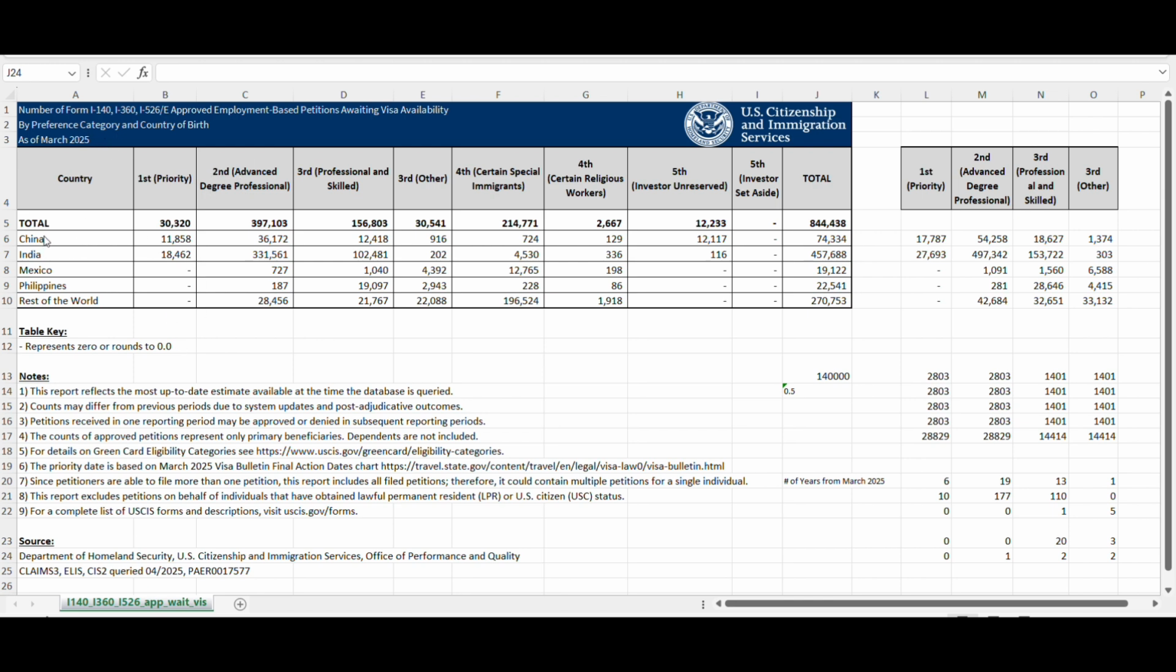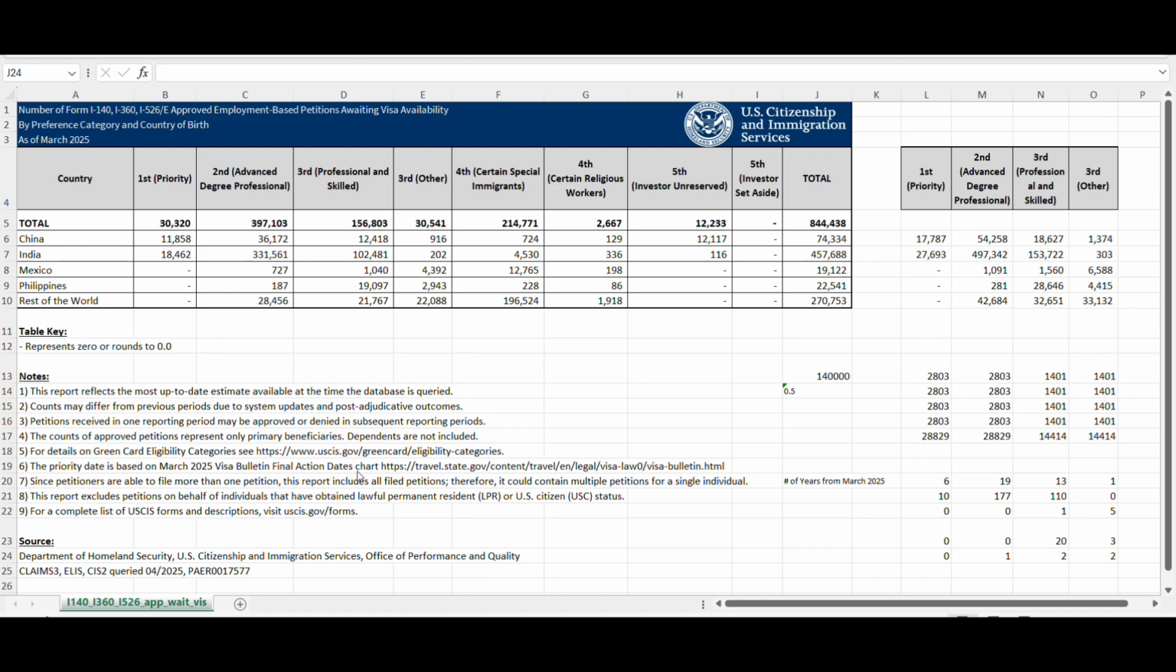This categorizes the employment-based categories, as you know, and also the country categories here. There are some notes here that are important to refer to. One of them I want to highlight is that the priority date is based on the March 2025 visa bulletin final action date chart.